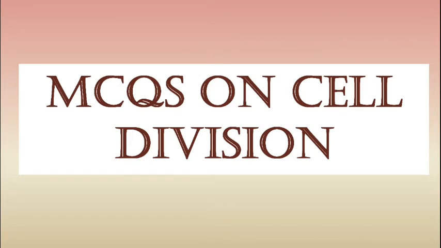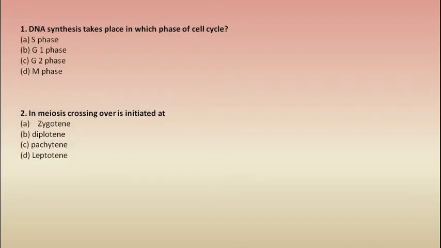So let's start the topic. Our first question is, DNA synthesis takes place in which phase of the cell cycle? S phase, G1 phase, G2 phase or M phase? As we all know, DNA synthesis takes place during S phase, which is also known as the synthetic phase. So our correct option would be option A.